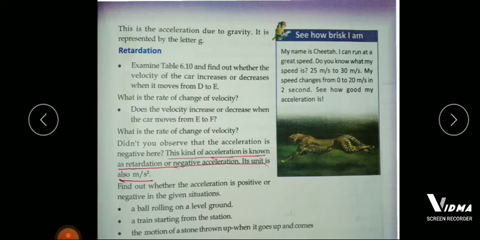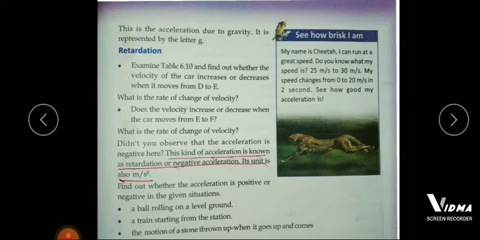The ball is rolling on the ground. So when its energy decreases, what happens? The ball comes to the state of rest. So after moving a distance, the ball comes to rest. That means it decreases its velocity. That is why it is negative acceleration. A train starting from the station. We know that initially the train moves slowly. Later it increases its velocity. That is why it is positive acceleration.